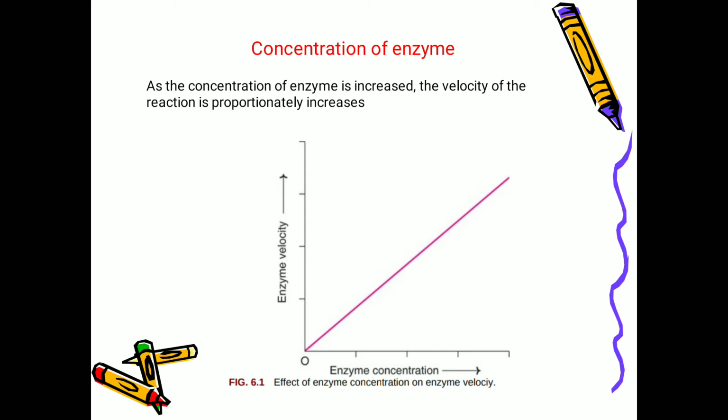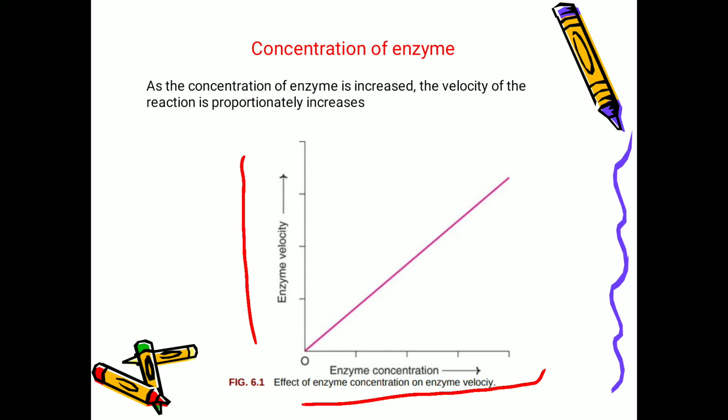If you see the concentration of enzyme, how it will change or affect the velocity of the enzyme reaction is that as the concentration of the enzyme is increased, the velocity of the reaction proportionately increases. Here in the graph, this is the enzyme concentration and this is the enzyme velocity.